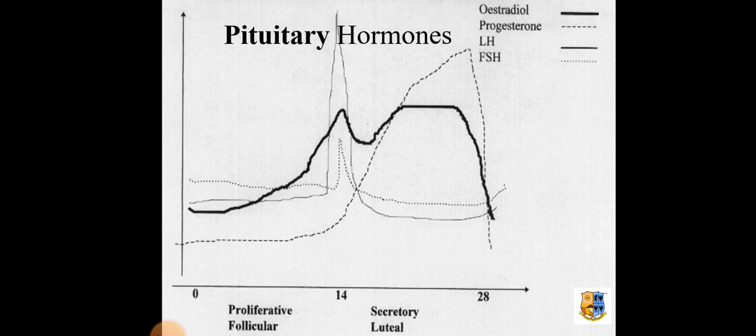So on this graph you can see the variations of the pituitary hormones, luteinizing hormone and follicle stimulating hormone, along with estradiol and progesterone hormones.